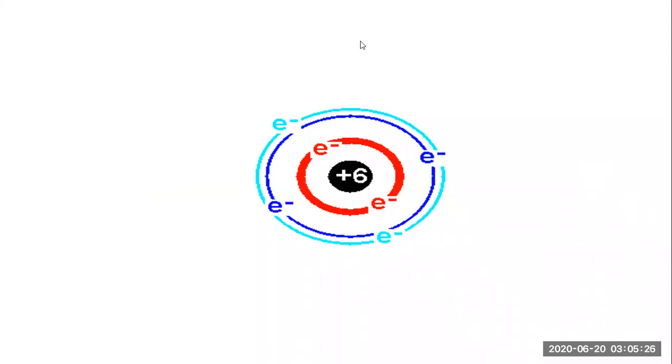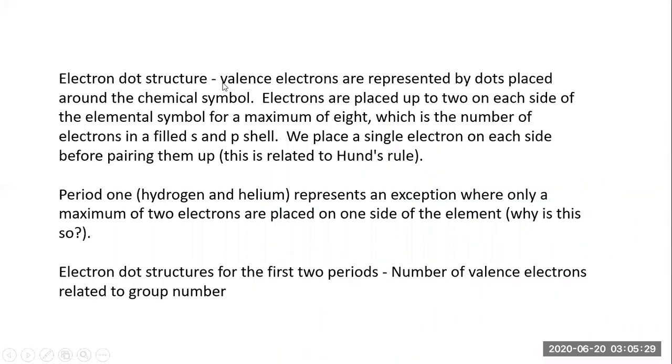So electron dot structures, that is, valence electrons, are represented by the dots placed around the chemical symbol. Electrons are placed up to 2 on each side of the elemental symbol, for a maximum of 8.